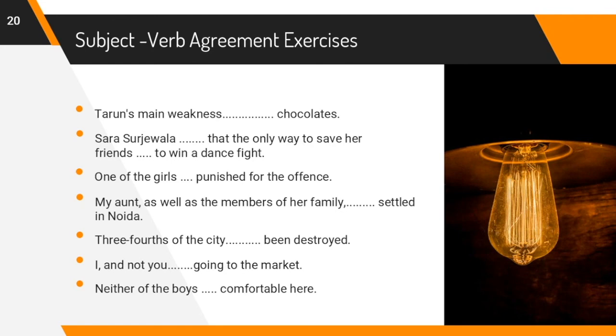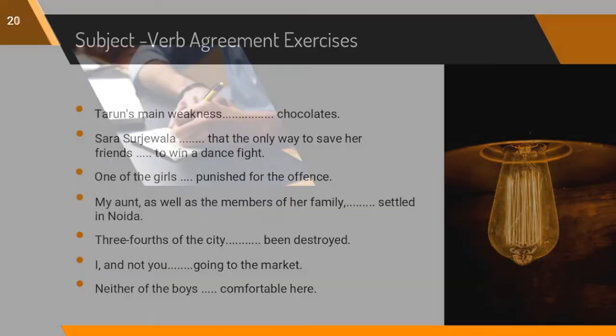Third sentence, one of the girls, dash, punished for the offense. My aunt as well as the members of a family, dash, settled in Noida. 3/4 of the city, dash, being destroyed. I and not you, dash, going to the market. Neither of the boys, dash, comfortable here.